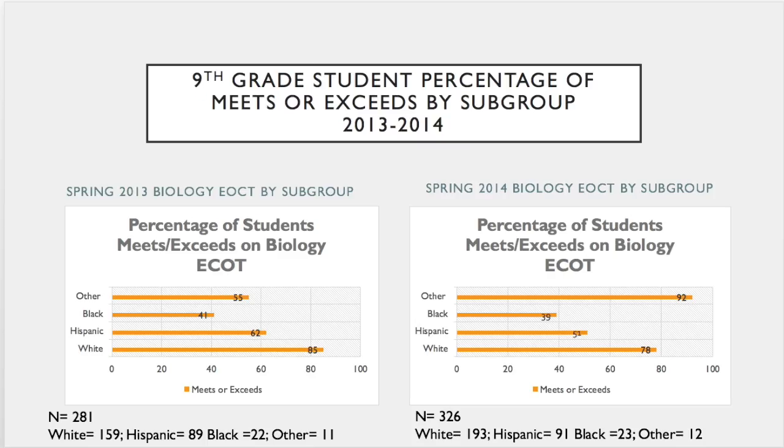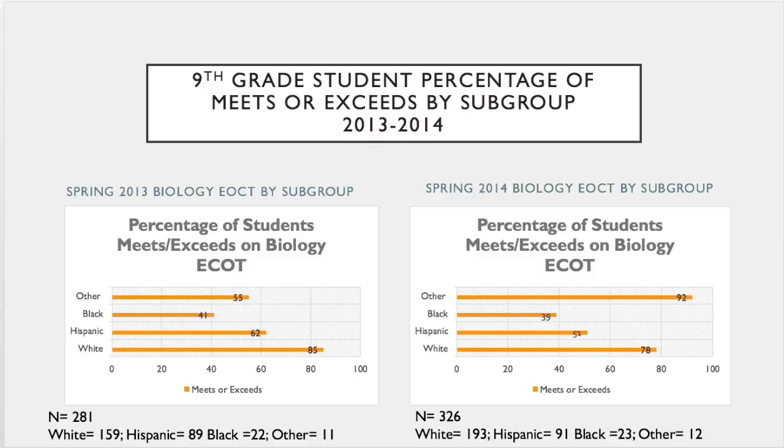The biology test by subgroup on the left side, we'll look at 2013. This is where you're going to see kind of a larger achievement gap. White students, 85% were in the meets or exceeds category. Hispanic students, only 62%, and the black students were 41%. There were 281 students testing, and there's a wide gap between the white students and the minority populations.